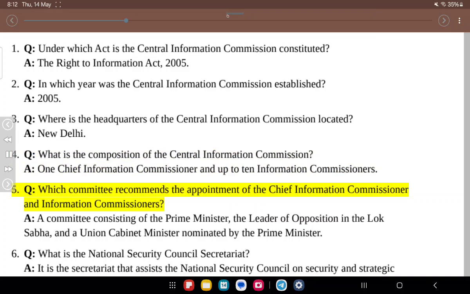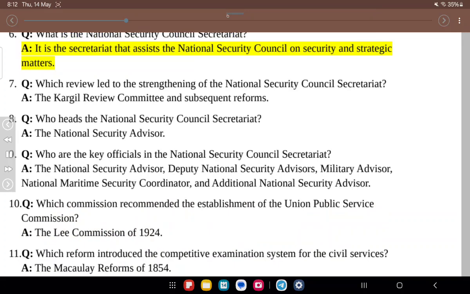5. Q. Which committee recommends the appointment of the Chief Information Commissioner and Information Commissioners? A. A committee consisting of the Prime Minister, the Leader of Opposition in the Lok Sabha, and a Union Cabinet Minister nominated by the Prime Minister. 6. Q. What is the National Security Council Secretariat? A. It is the secretariat that assists the National Security Council on security and strategic matters.